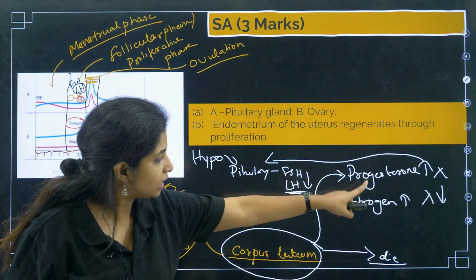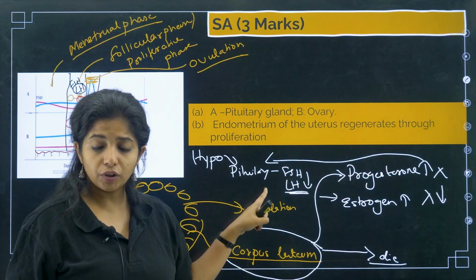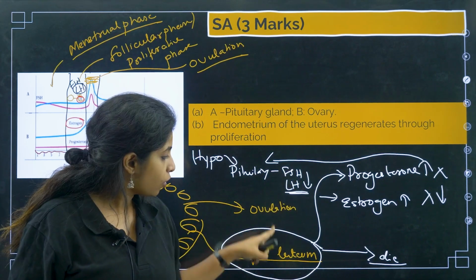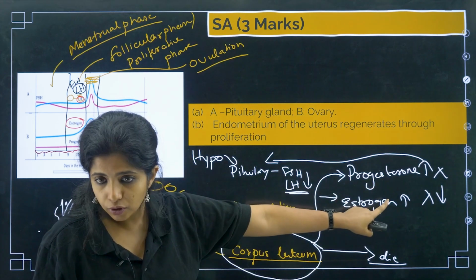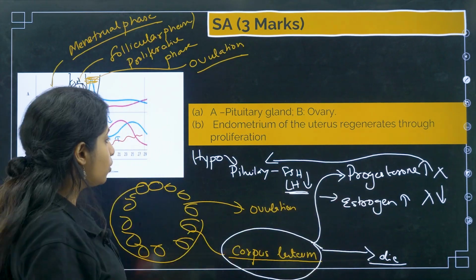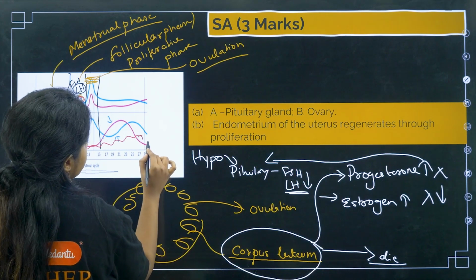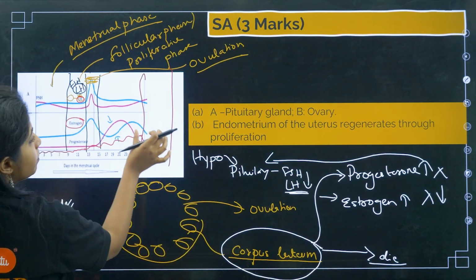Okay, so it increased. It said hypothalamus to not give its secretion, so pituitary didn't give secretion. FSH and LH went down. If FSH and LH went down, corpus luteum also goes down. If corpus luteum goes down, children, there won't be anyone to secrete both of them, then they will also go down. And if they go down, what will happen? If progesterone and estrogen go down, again the endometrium layer will shut down, and this is the next phase, the next cycle of menstruation. So this is the menstrual phase.